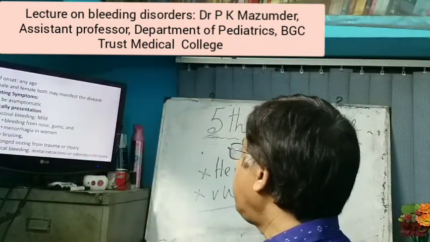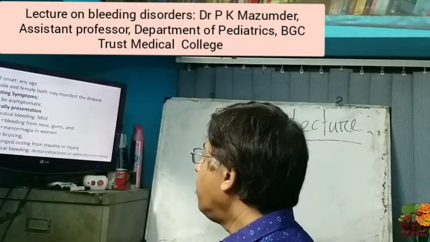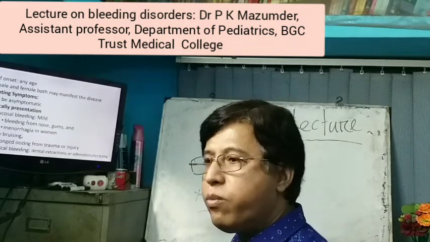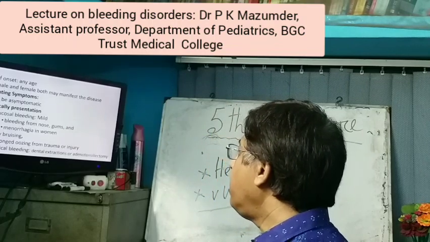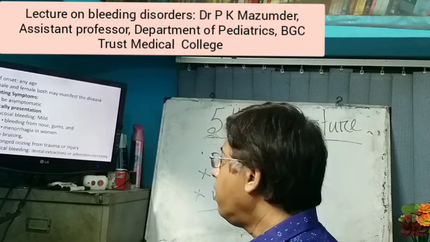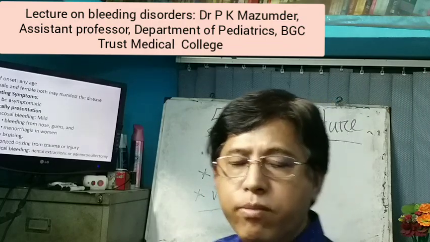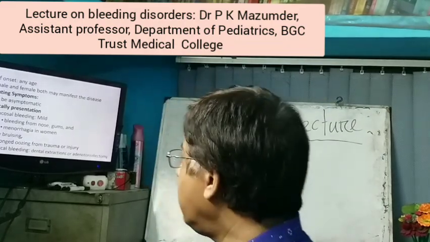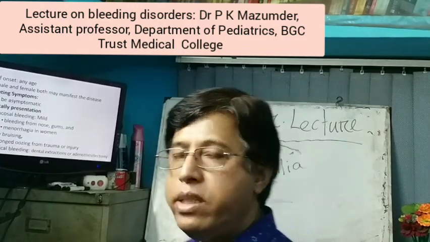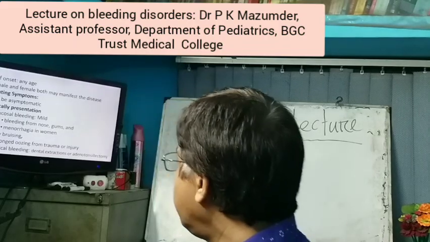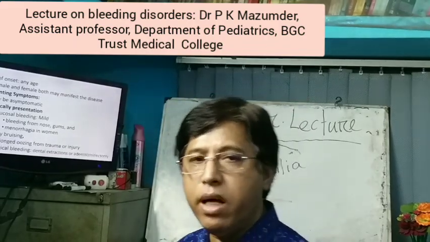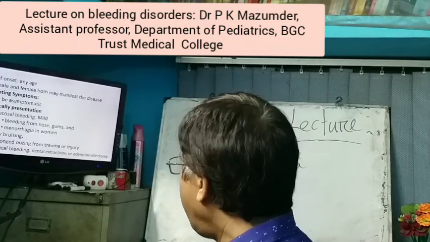History: age of onset at any age; male and female both may manifest the disease because it is autosomal dominant, and presenting symptoms may be asymptomatic. Typical presentation is mucosal bleeding, such as bleeding from the nose, gums, and menorrhagia in women. There may be easy bruising. There may be history of prolonged oozing from trauma or injury.